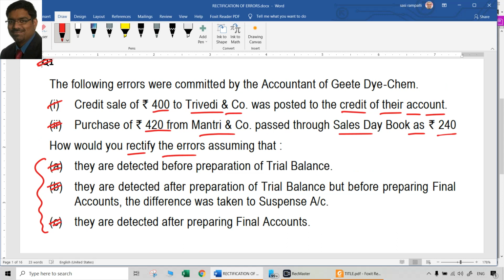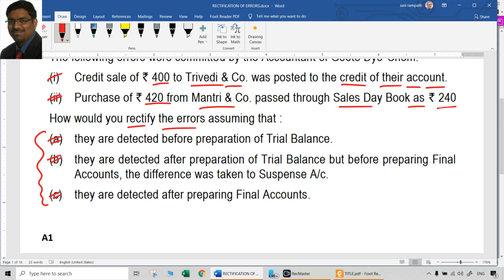Sales account, there is no problem. But instead of debiting Trivedi and Co., they credited Trivedi and Co. So what is supposed to be done? If the error is detected before preparation of the trial balance, you have to go to the Trivedi and Co. account, where there was already a credit, which is wrong.